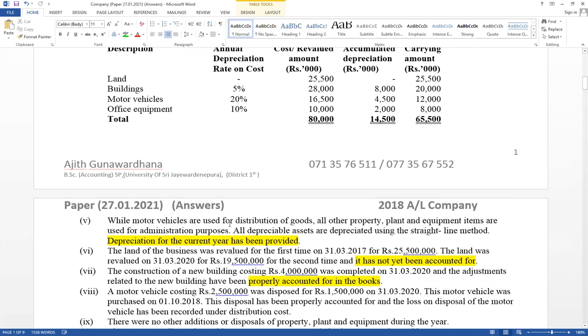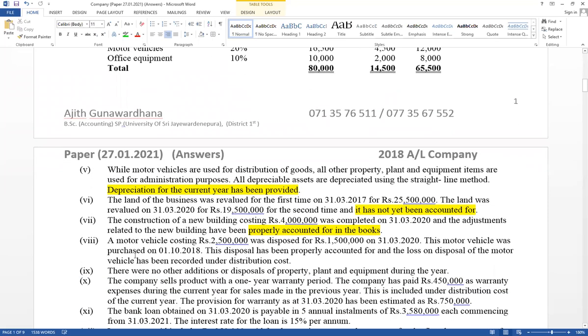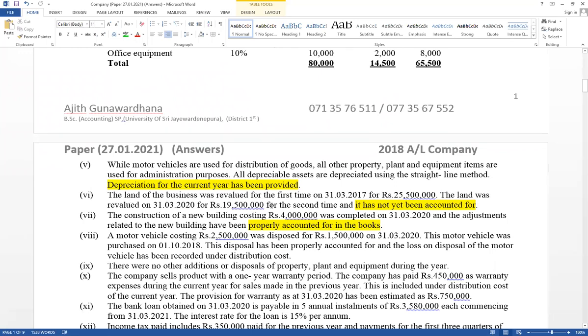While motor vehicles are used for distribution of goods, all other property, plant and equipment items are used for administration purposes. All depreciable assets are depreciated using the straight line method, and depreciation for the current year has been provided. Annual depreciation already recorded. Right, now think about 6.1, relevant for land revaluation. Try to calculate profit and loss.